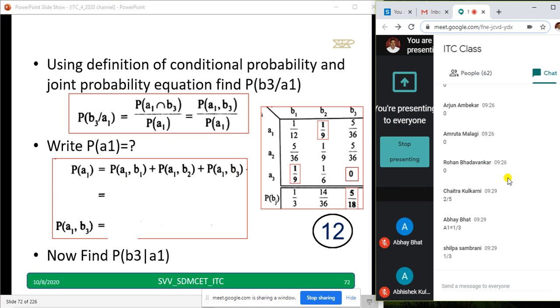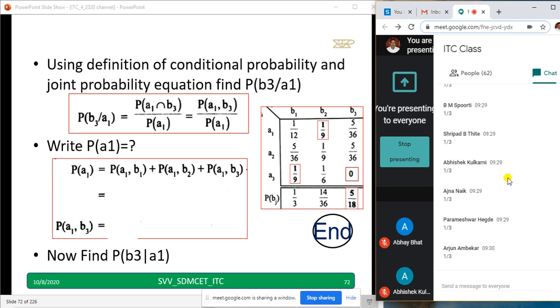Whether it's right or wrong, we'll see it based on answers from others. I think Shilpa got 1 by 3. When the majority are getting 1 by 3, I think we have to check it. Nivedita, Karthik, Sumit, and all the others are getting 1 by 3.